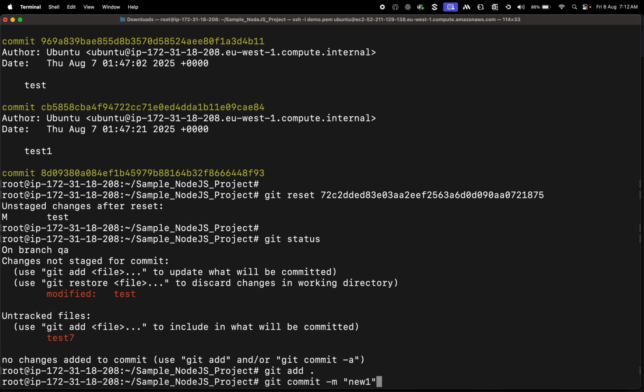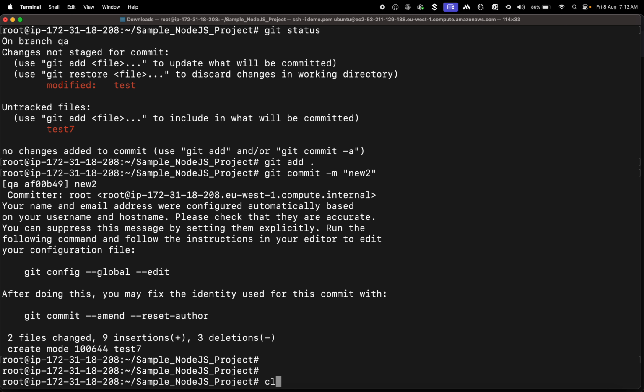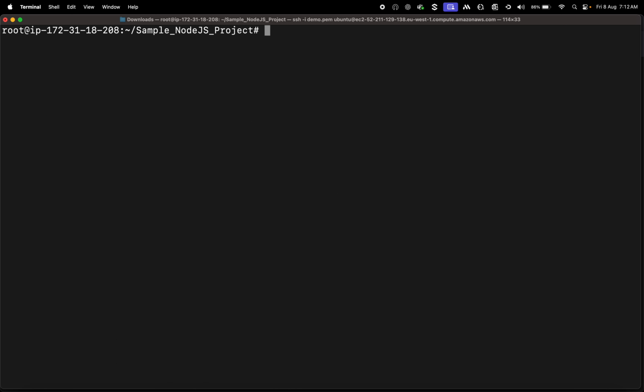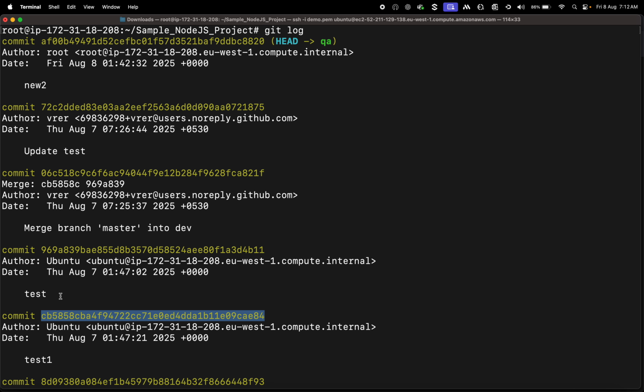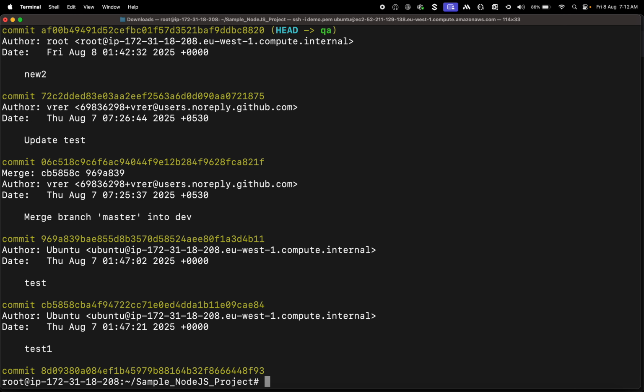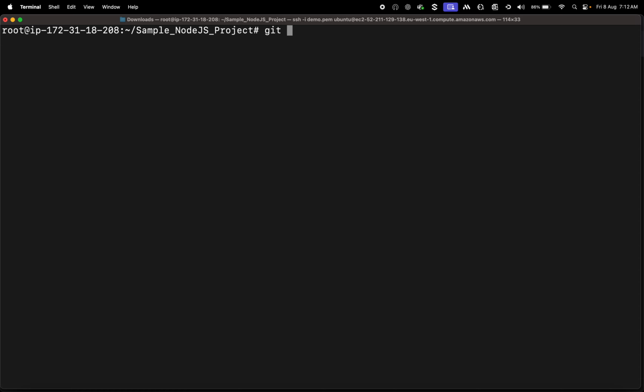Here also, as of now, there is no data loss. Then what the hell is data loss? What we are going to see now will have the data loss. Let's say this is the test one commit I want. On top of that, we have 1, 2, 3, 4 commits, right? New one, test, and something. Let's see what happens now. Git reset --hard. This is a dangerous command.